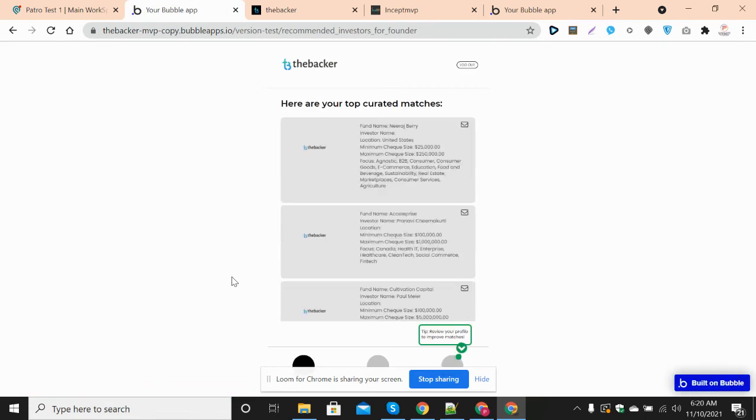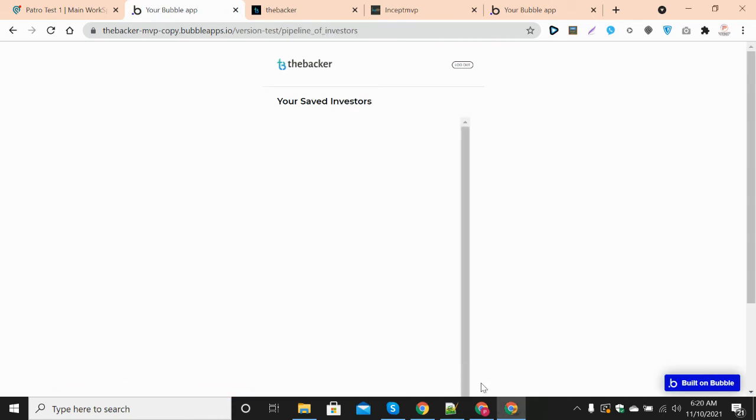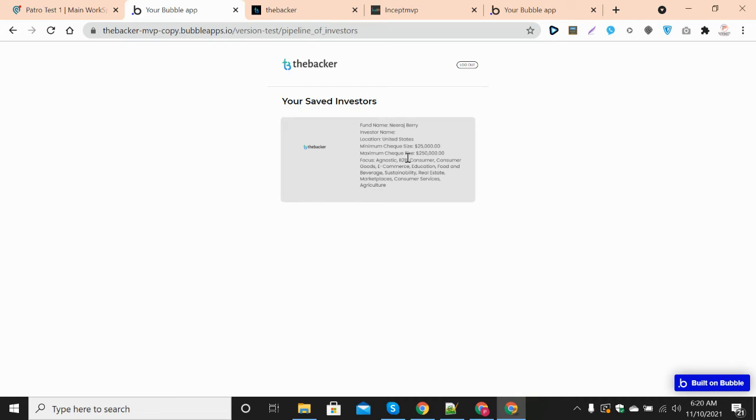All the investors who fulfill the criteria of the founder, who are going to invest into a startup in a particular area or a particular type of idea, will be showing here. Once an account is created, you can save a particular investor by clicking on this button. Once you click on this button, they will be saved, and then you can see them in the saved investors section. You can see that this investor is saved here. You can see all of your saved investors here.